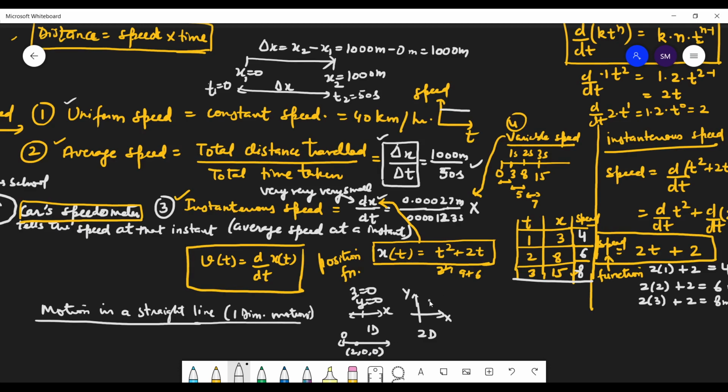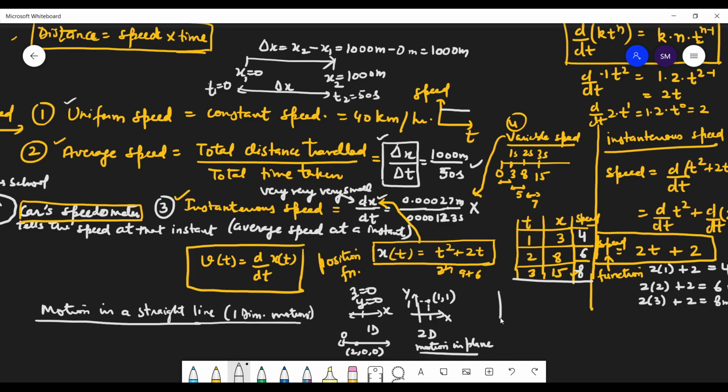But when the object is over here, suppose y is 1 and x is also 1, then you have to tell the location with two coordinates, because now the particle has started moving along the y-axis also. So that's two-dimensional motion, which is moving in a plane. Motion in a plane we will study in chapter number 4.